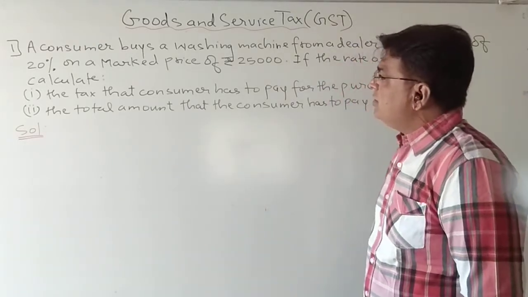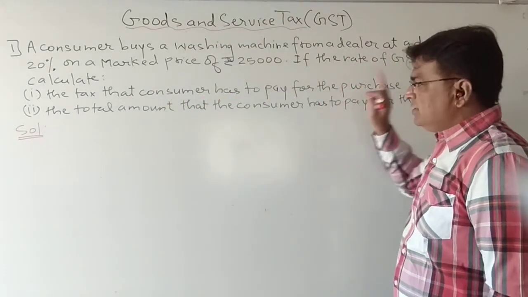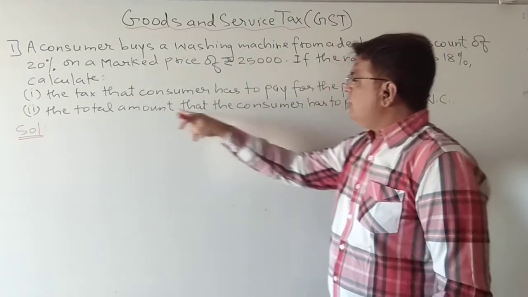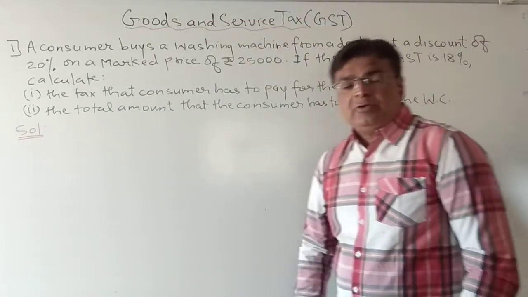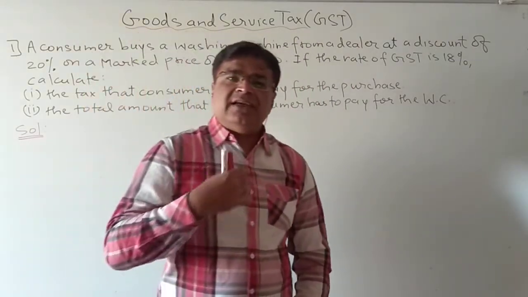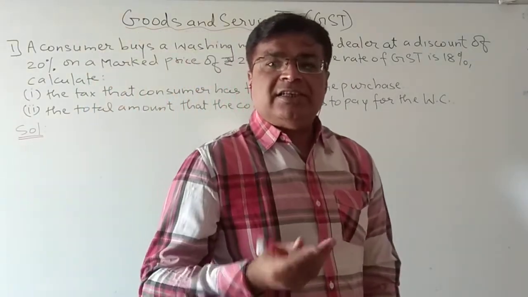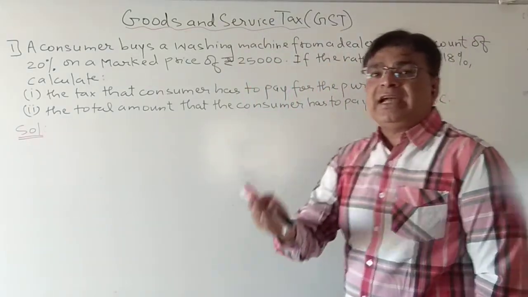So we have to calculate the tax that the consumer has to pay for the purchase, and the second thing we have to find is the total amount that the consumer has to pay for the washing machine. Now students, here it is not asked to find SGST or CGST. So this 18% you will not divide as 9%.